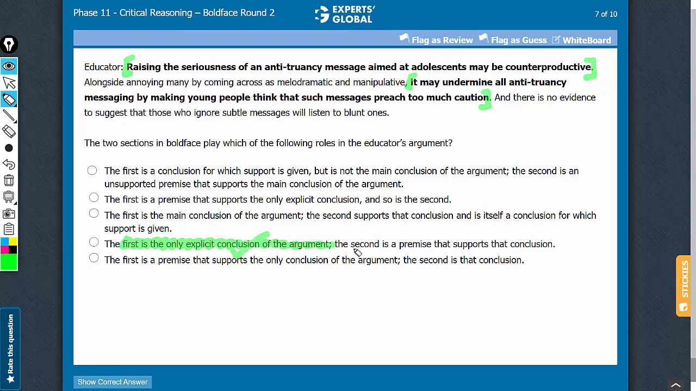Look at the second part here. The second is a premise. Yes, it is correct to call this second part a premise. And yes, this premise supports the main conclusion of the argument. So even the second part here is absolutely correct. D is the correct answer choice.